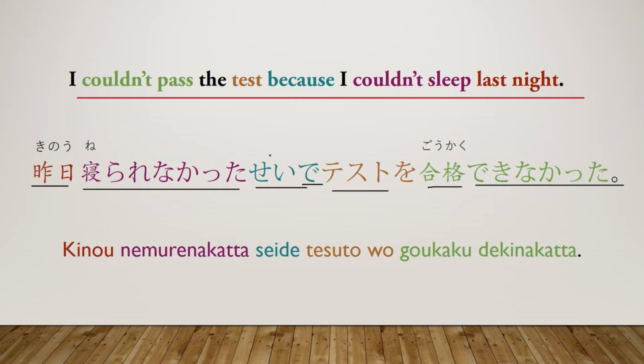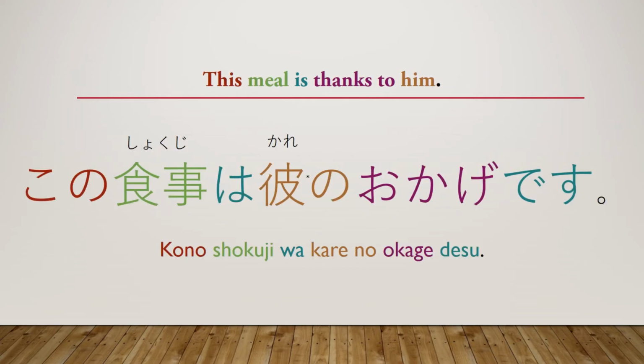But yet again, this is the same rules as before, except now we're seeing that it's negative. Because you couldn't sleep, you couldn't pass the exam. That's a negative outcome. Okay, let's go ahead and go on to the next example. The next example is, this meal is thanks to him. Here I wanted to use something where you could actually use the da at the end. So let's break this sentence down.